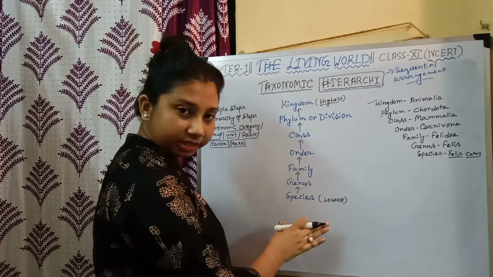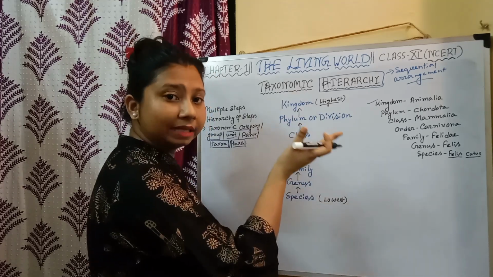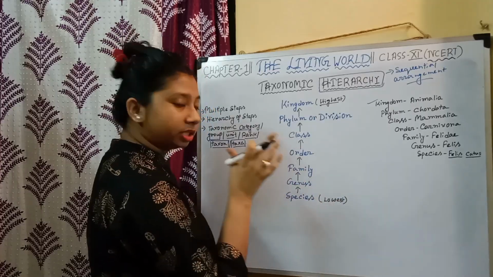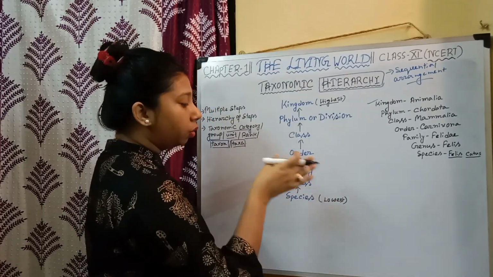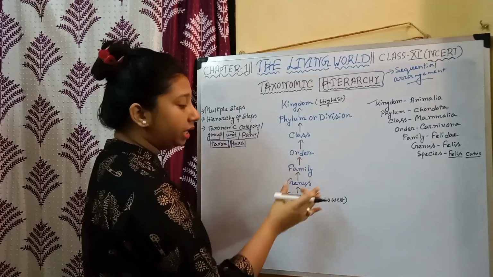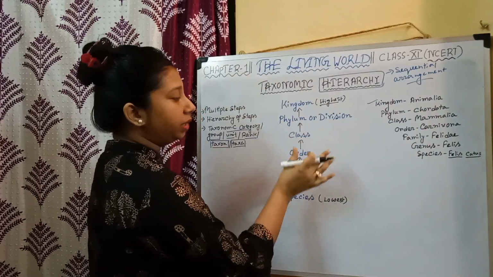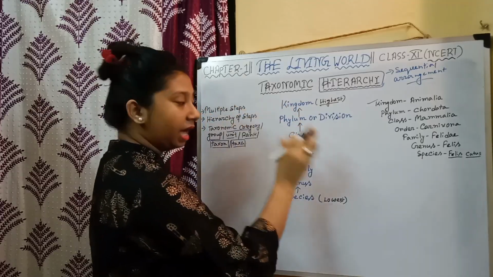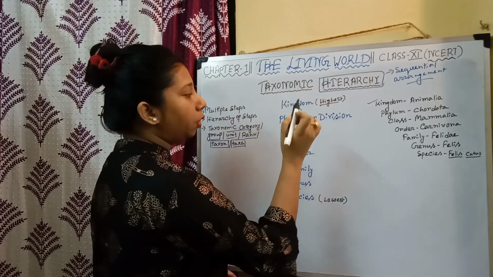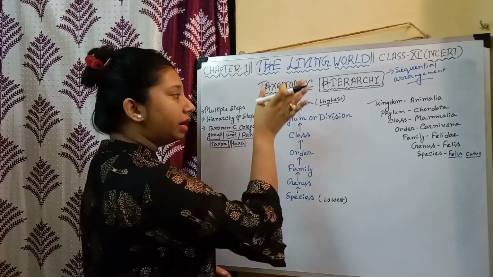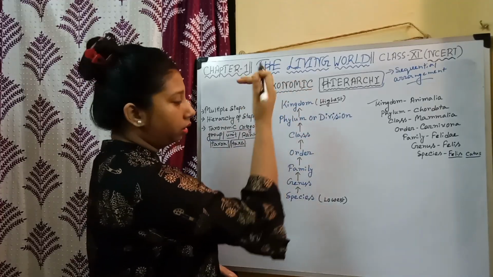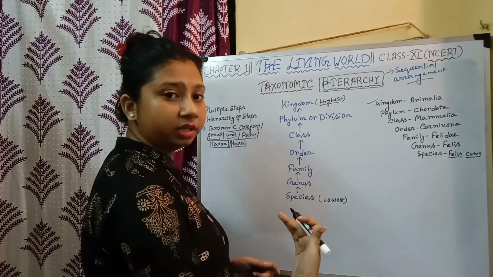the species name first, as we are moving in an ascending order. We have to write the species name first, then the genus name, then the family name, then the order name, then the name of class, then the name of phylum or division, and then the name of the kingdom, in case of classifying this organism.